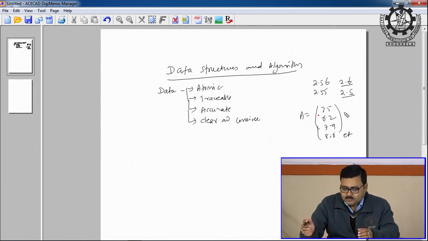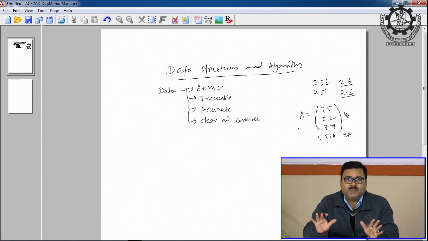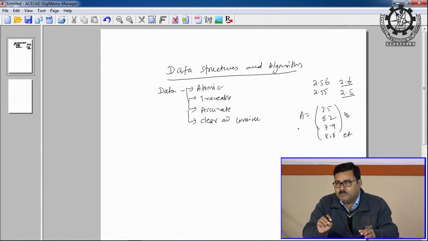Okay, that we shall see in detail when I go to the array chapter. Whatever you have studied in mathematics, it is okay, but with a little bit of change in the definition and concept, we can utilize it in data structures and algorithms. Most of the fundamental concepts will remain the same, but some will be variant.